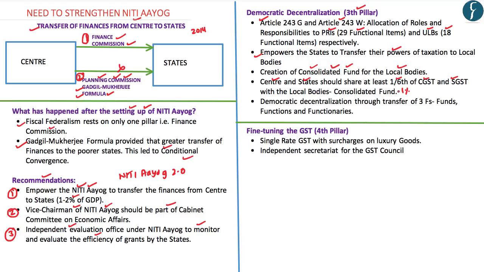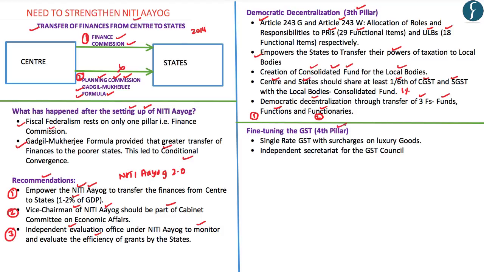Apart from that, the second ARC report on local governance has highlighted that in order to bring about a genuine democratic decentralization, we need to focus on the transfer of 3 Fs, that is, the transfer of funds, functions and functionaries to the local bodies. So this transfer of funds through the setting up of the consolidated fund has to be matched by the transfer of functions as well as the transfer of functionaries to the local bodies.